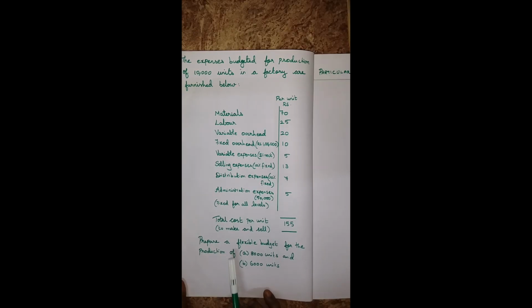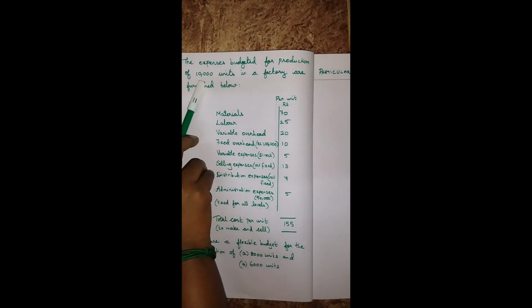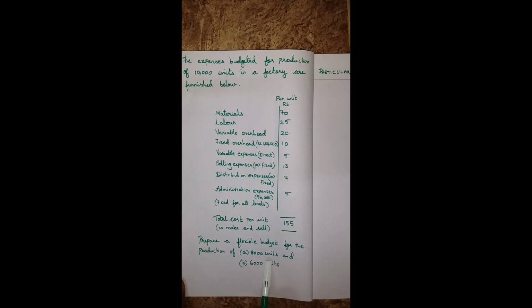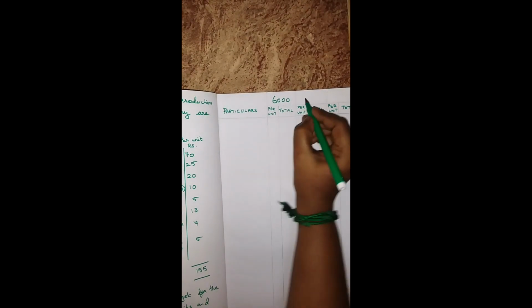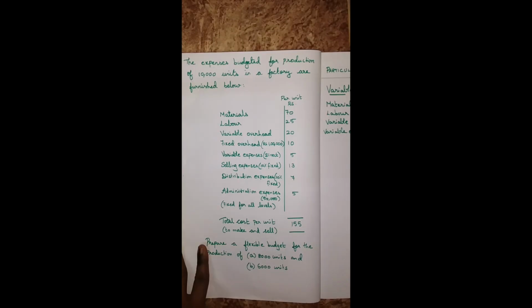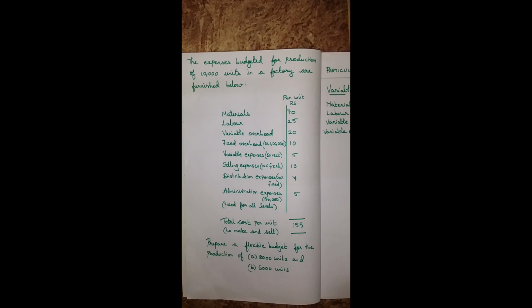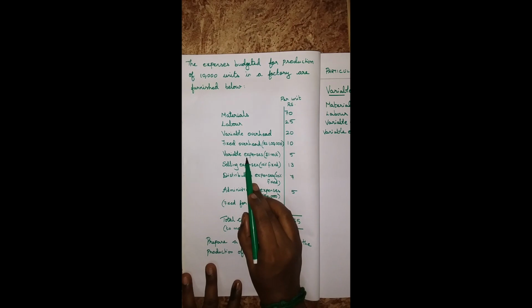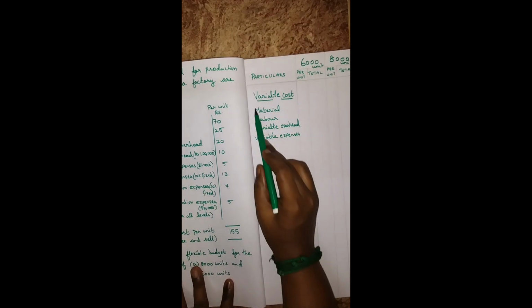In this sum, the value is given for 10,000 units and they have asked to find out the production for 8,000 units and 6,000 units. We are going to find out in ascending order, that means 6,000 units, next 8,000 units and last 10,000 units. I have already explained in the question. Under variable cost we have material, labor, variable overhead and variable expenses. The same I have written in the answer.